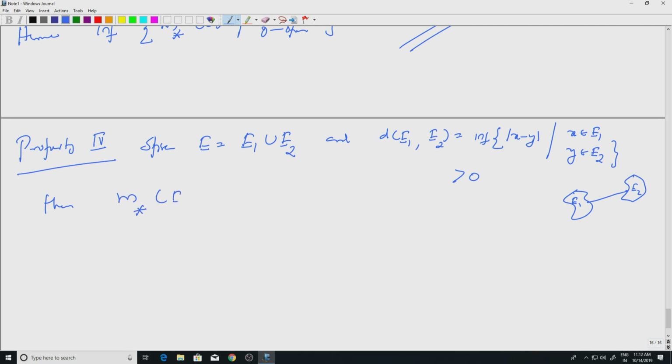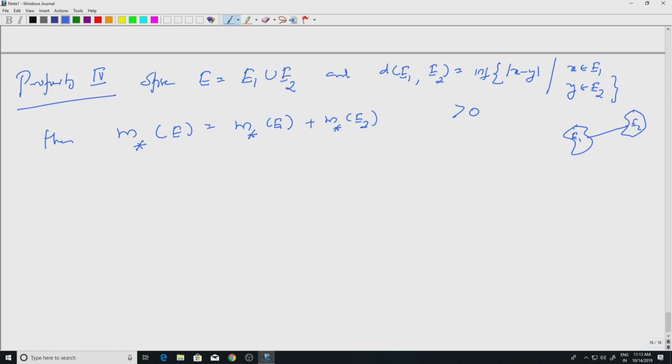Then we have additivity for the outer measure. Then m star of E equals m star of E1 plus m star of E2, right. We do not have countable additivity in general. So, this is a much weaker property, that if I have E1 and E2 at a distance, then the outer measure adds up. Okay, so let us prove this.